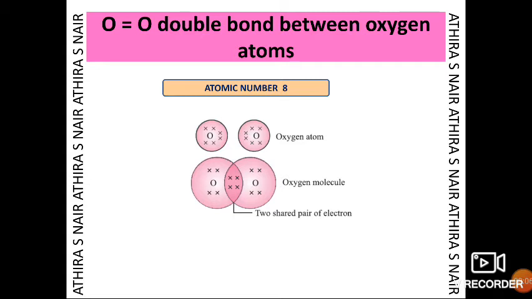In the outermost shell of one oxygen atom there are 6 electrons. 2 more electrons are required to attain noble gas configuration. Here you can see 2 oxygen atoms sharing 2 shared pairs of electrons. We can say there is a double covalent bond between oxygen atoms.